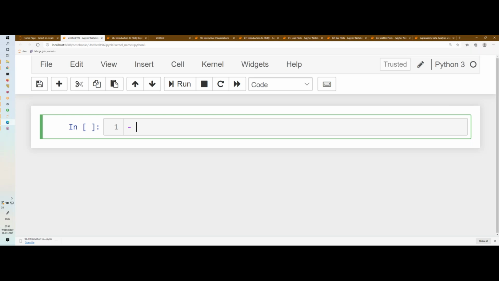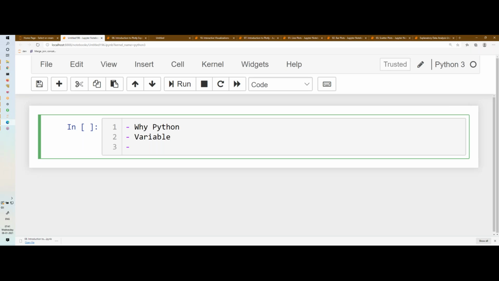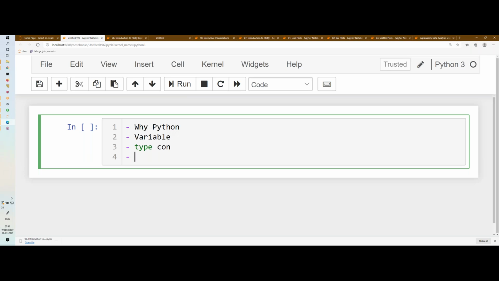So what we're going to see today are very common concepts. First, we will see why Python. I think most of you already know why Python, so we will discuss some of the popularity behind Python. Then we'll discuss variables: what is a variable, how to declare a variable in Python. Followed by type conversion, how to convert one type to another type, right?